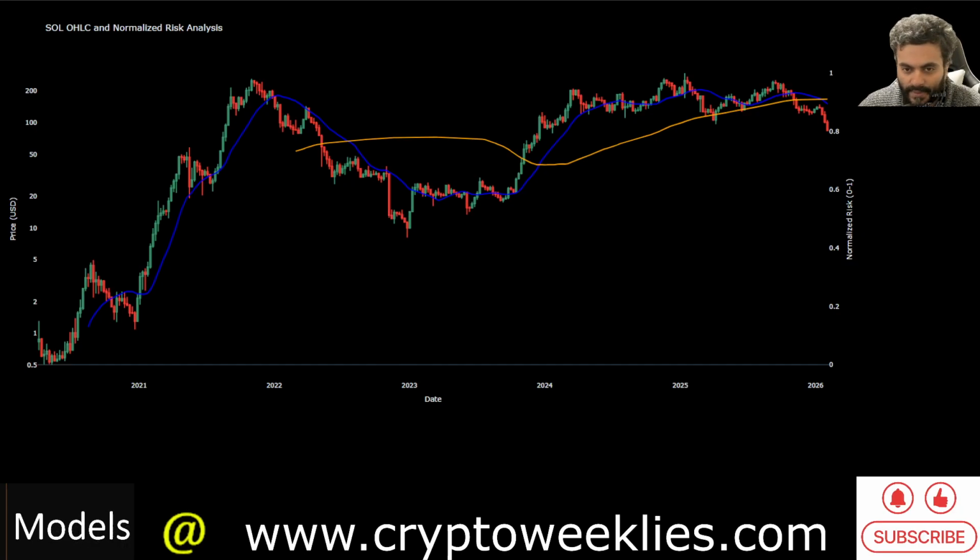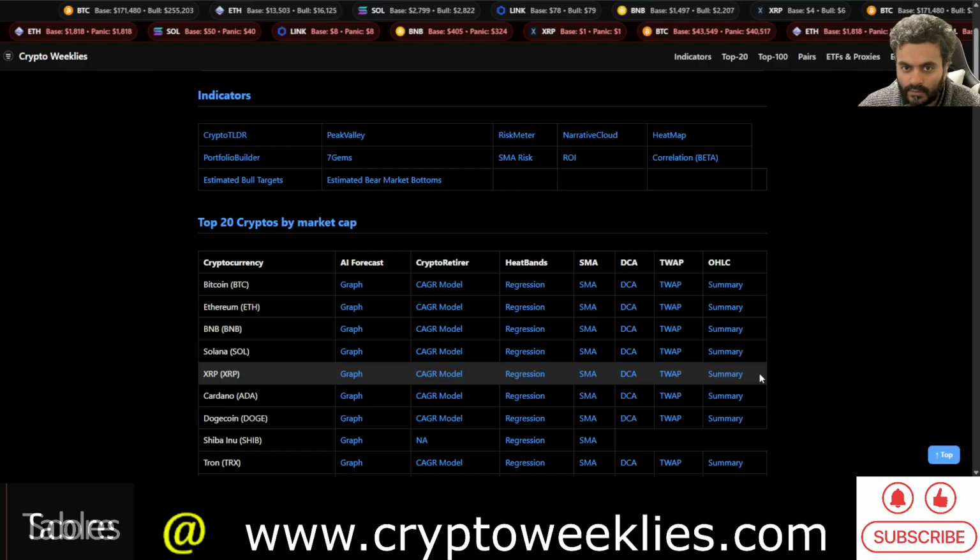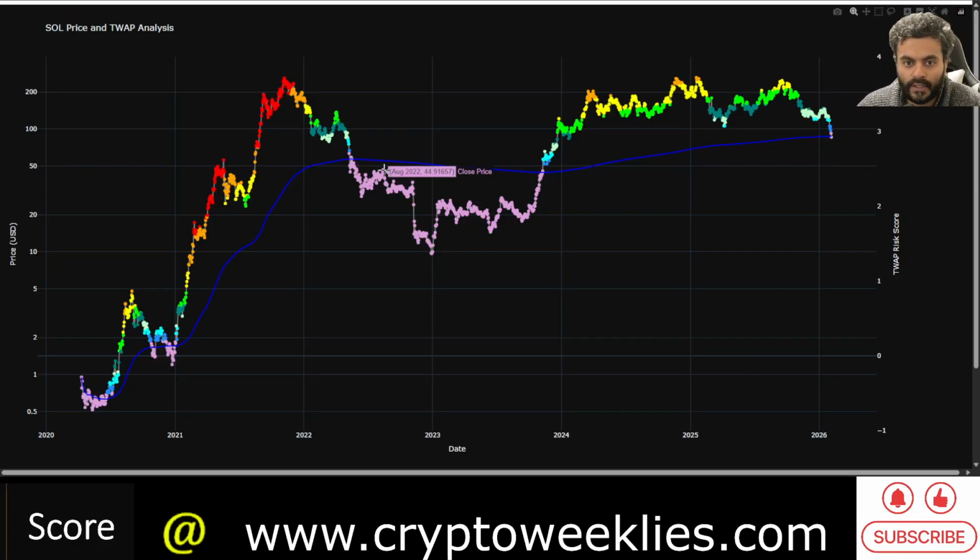So that component is something that Sol has to contend with for the first time. Just bear in mind the normalized risk over here going to zero does not mean that much. The time weighted average price risk though is much more of an indicator, which again is accumulating below the blue line. This is the average price of Sol multiplied by the time spent at those key averages. It helps identify what is the price in the bear market that, if the price were to go below it, could usher in a great accumulation phase like it did back in late 2020, and then in 2022. Accumulating below the blue line was definitely not the worst idea. Not financial advice.